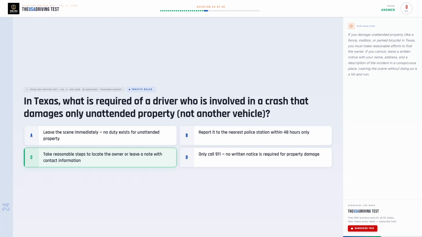The correct answer is C, take reasonable steps to locate the owner or leave a note with contact information. If you damage unattended property, like a fence, mailbox, or parked bicycle, in Texas, you must make reasonable efforts to find the owner. If you cannot, leave a written notice with your name, address, and a description of the incident in a conspicuous place. Leaving the scene without doing so is a hit and run.